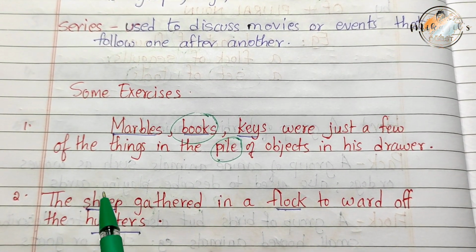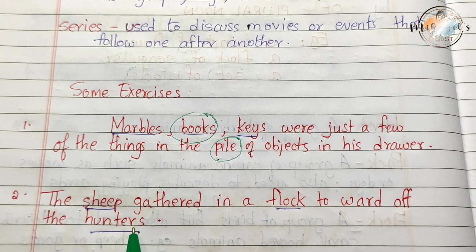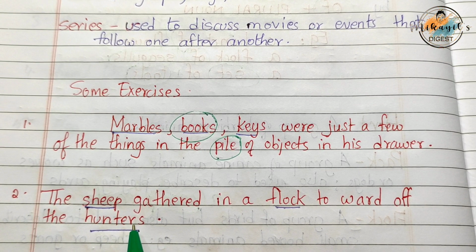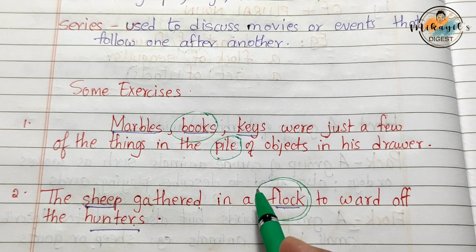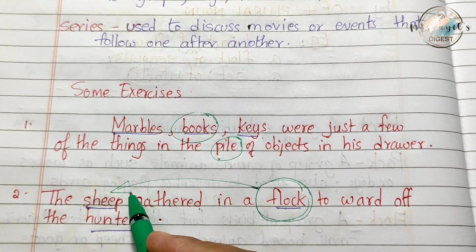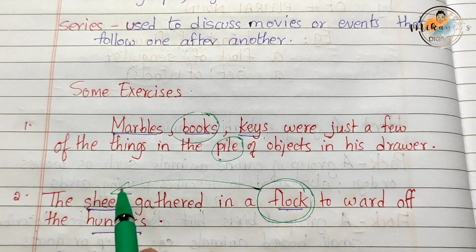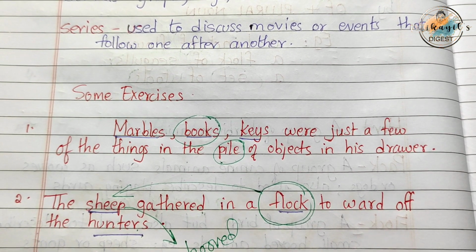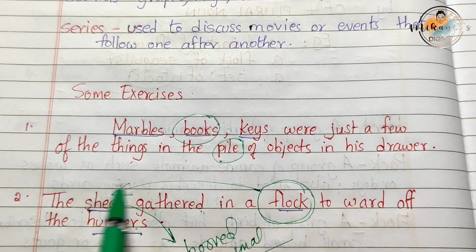Okay. Next one: the sheep gathered in a flock to ward off the hunters. Which do you think is the collective noun? I think it is flock. It is relating to sheep, which is a herbivore animal, as we have discussed earlier. Sheep is also a woolly animal, so that's why we generally use flock for sheep.